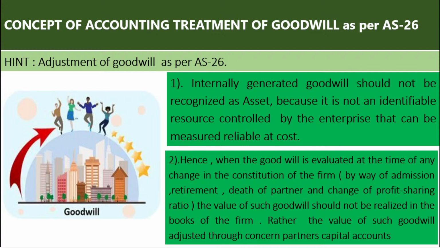So there are two parts. One is how to recognize the internally generated goodwill, whether it should be recognized or not. It should not be recognized as an asset. The reason one is it is not an identifiable resource controlled by an enterprise. Second point is that it cannot be measured at a reliable cost. Okay, let us move on to the practical portion.